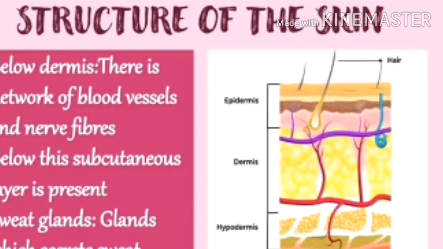The epidermis has various layers. See in the figure the epidermis, and below that the dermis. While you are running or walking speedily, your skin secretes sweat. So where does it come from? Below the skin there are glands which secrete the sweat, and they are called sweat glands.